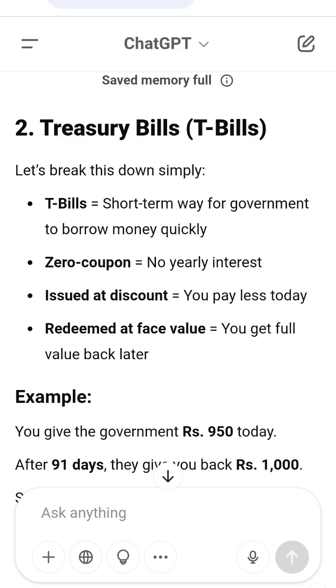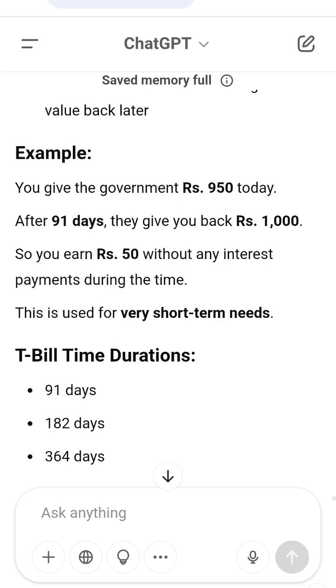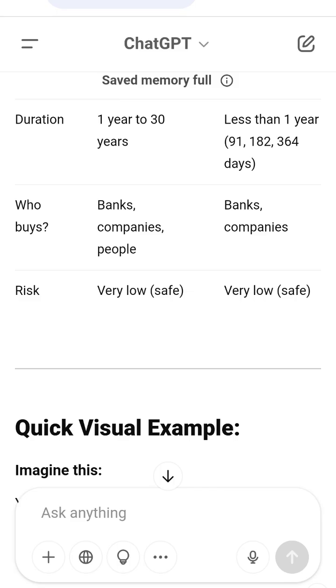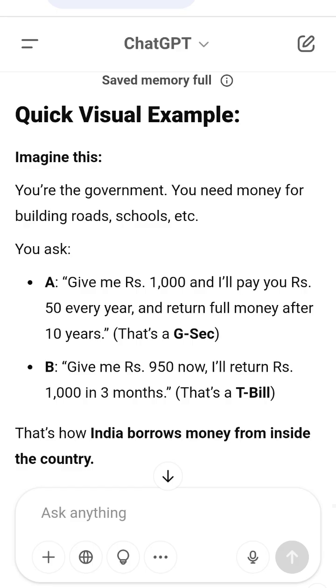Quick visual example. Imagine this. You're the government. You need money for building roads, schools, etc. You ask, give me 1,000 and I'll pay you Rs 50 every year and return full money after 10 years. That's a GSEC. Or, give me Rs 950 now, I'll return 1,000 in 3 months. That's a T-bill. That's how the government borrows from inside the country.